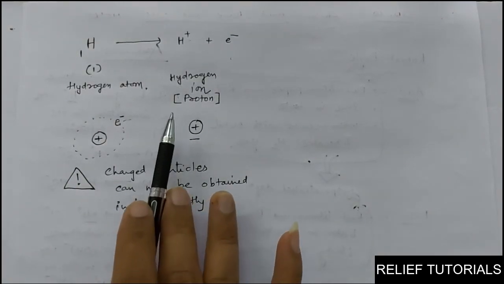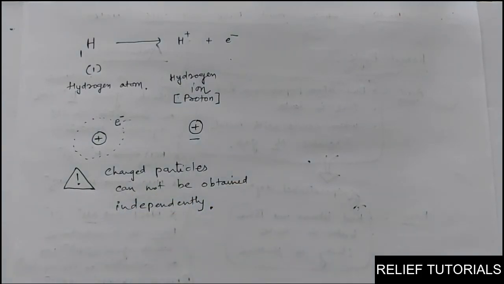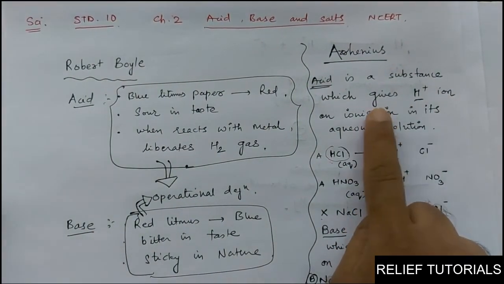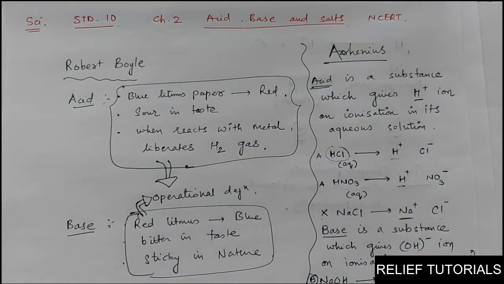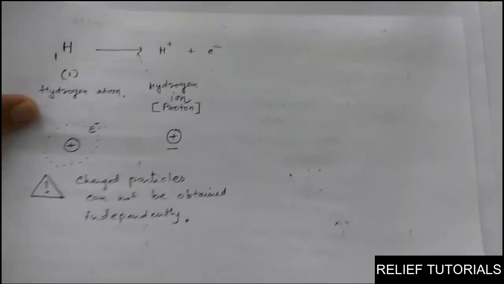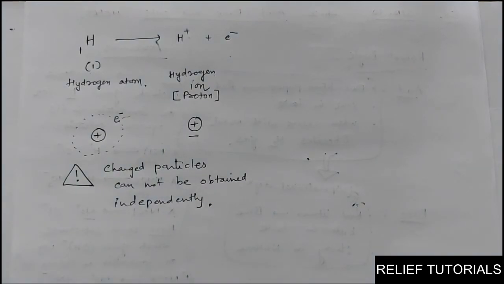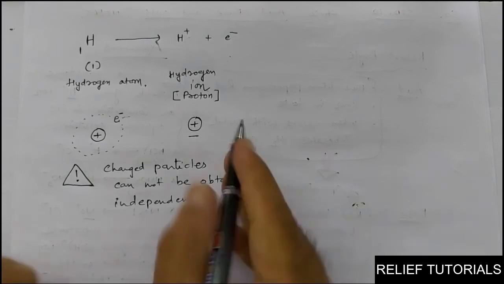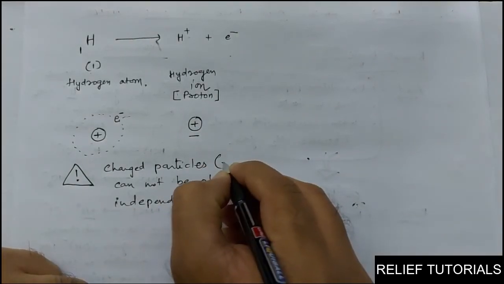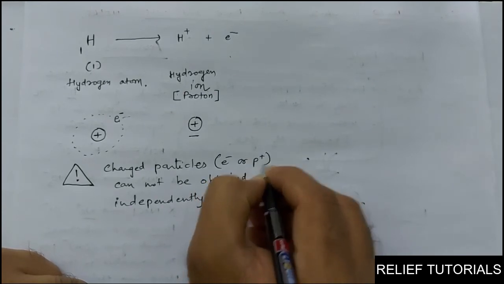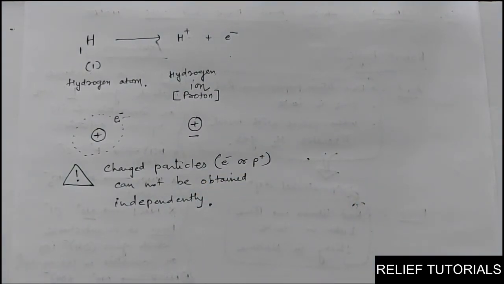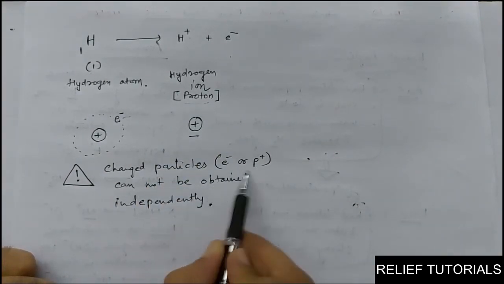So H plus ion cannot remain independent. What Arrhenius was saying in the definition is that it liberates H plus ion. But what the theory of chemistry says is that a positively charged particle, the proton, cannot remain independent. Charged particles, let me write precisely here, electron or proton cannot remain independent. Don't misunderstand, I am talking about the proton and electron only.